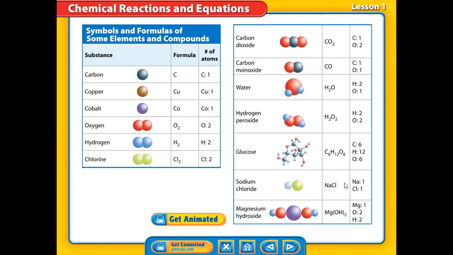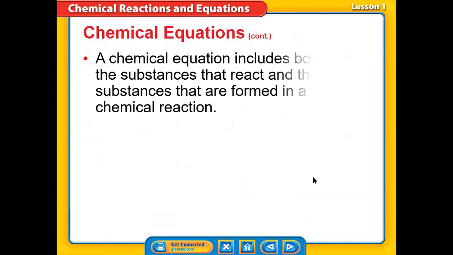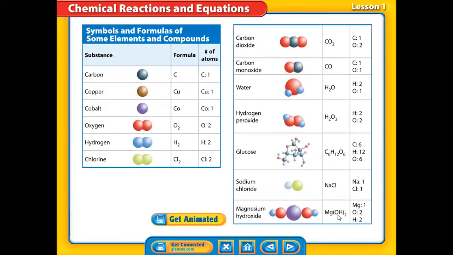So here, guys, let's find this one. That's Mg(OH)2. The OH is already inside the bracket, and there is a subscript outside the bracket. So how many magnesium do we have? 1. And how many oxygen do we have? 2.